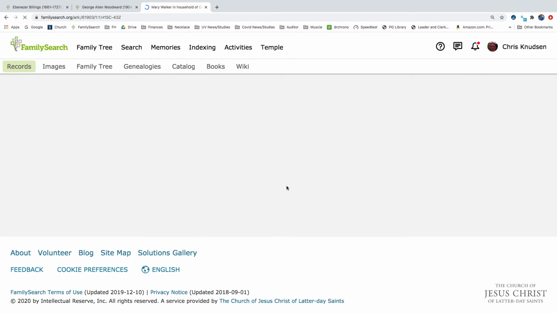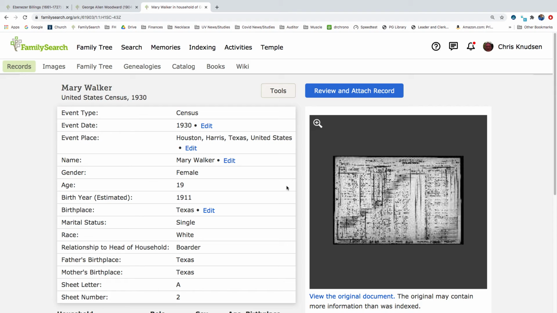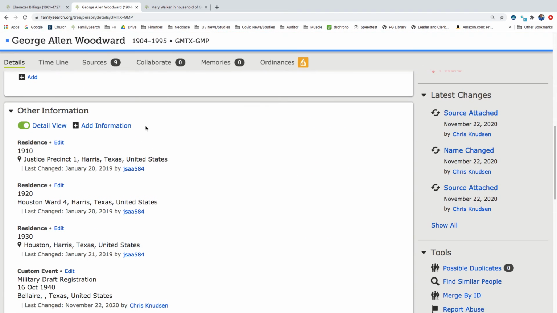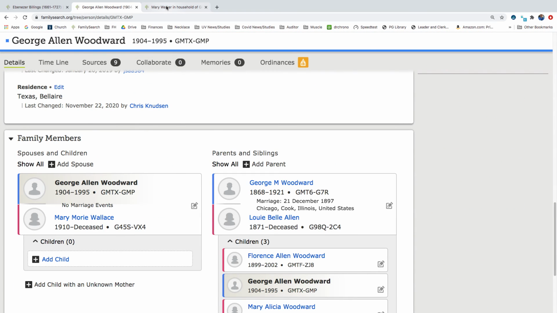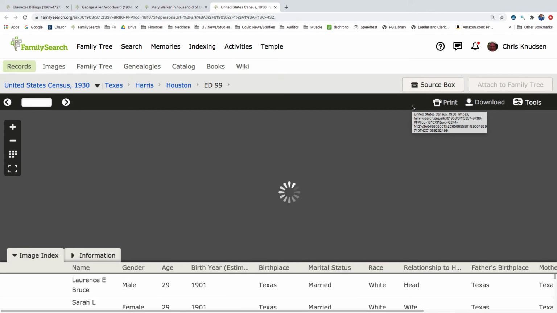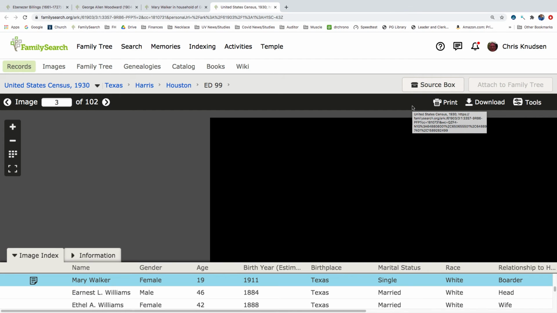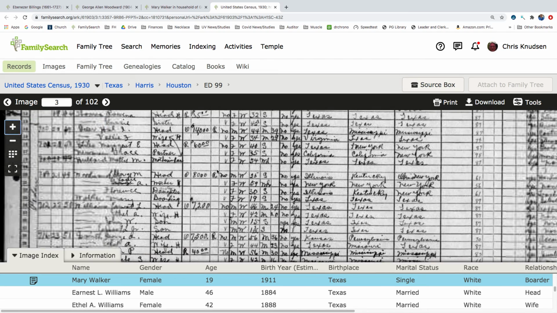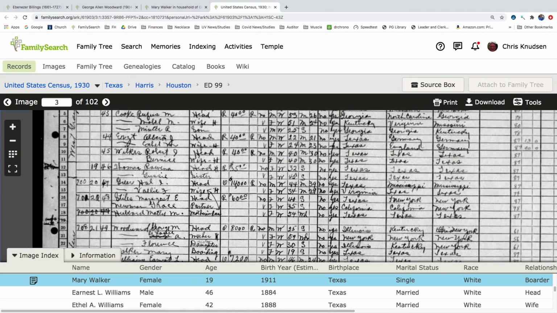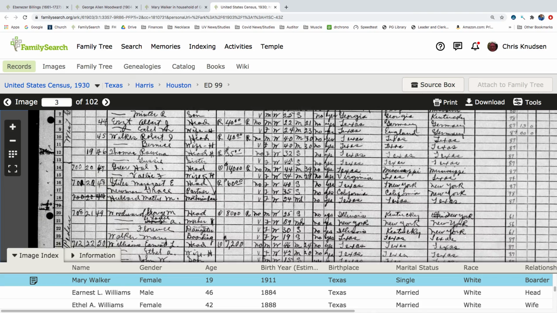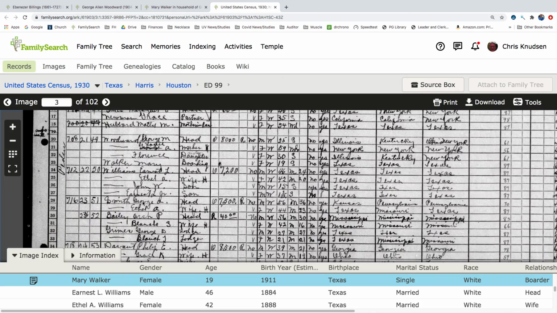Mary Walker. Could that have been a boarder, Mary Wallace? Why would you have a boarder? Well. We're looking for George Woodward.